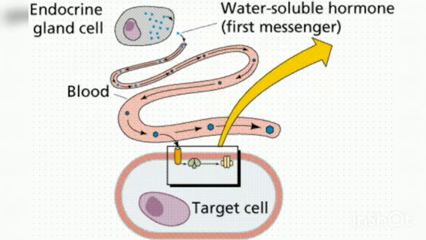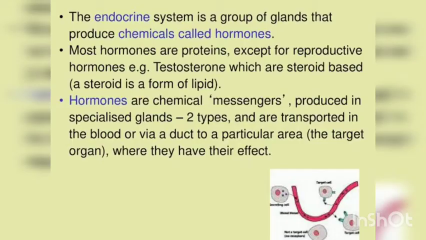Many hormones exhibit long-term changes like growth, puberty, and pregnancy. Hormones coordinate different physical, physiological, and mental activities and maintain homeostasis. Hormones are composed of water-soluble proteins or peptides, peptides being nothing but amino acids, or fat-soluble steroids.